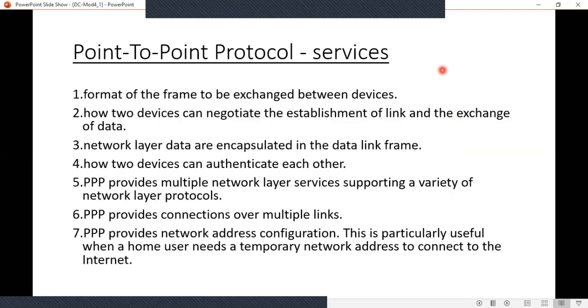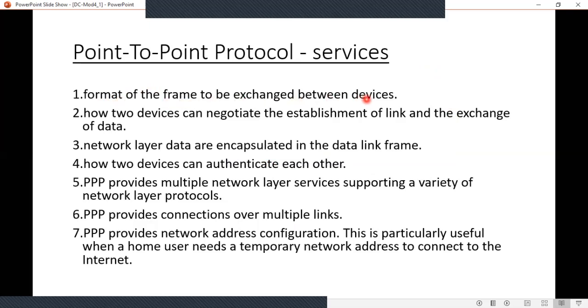Okay. Next is the point-to-point protocol. These are the services provided by the point-to-point protocol. First, the point-to-point protocol defines the format of the frame to be exchanged between the devices.